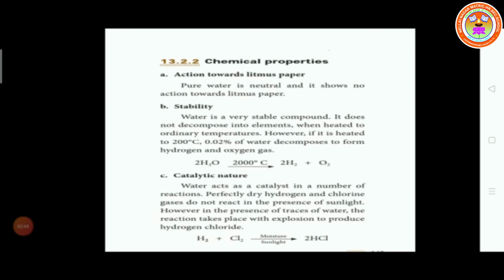So hydrogen and chlorine gas do not react in presence of sunlight. However, when a trace amount of water is added, the reaction takes place and they are converted into hydrogen chloride. 2H2 reacts with Cl2 in moisture and sunlight, converted to 2HCl.